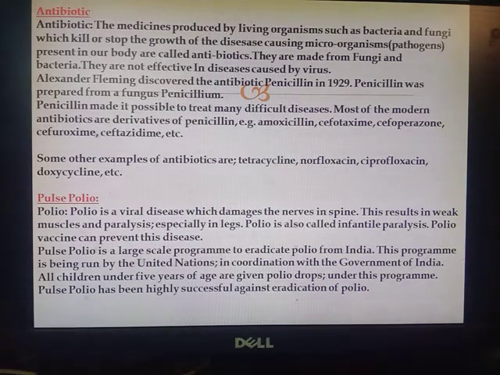All children under 5 years of age are given polio drops. Under this program, Pulse Polio has been highly successful against eradication of polio. So under this program, India is quite successful in the eradication of polio, and it is done door to door.